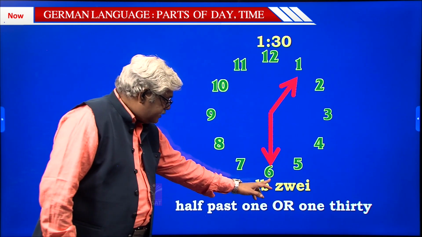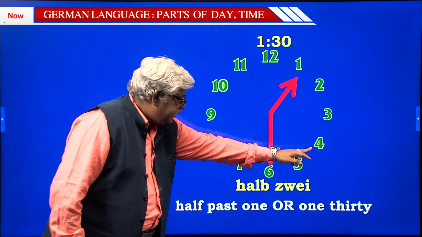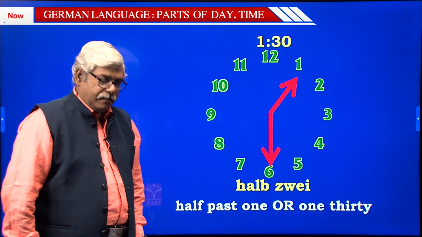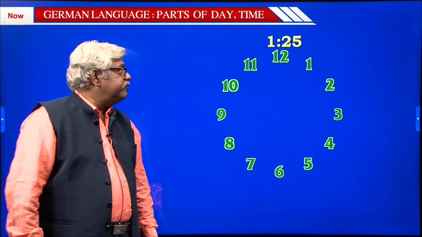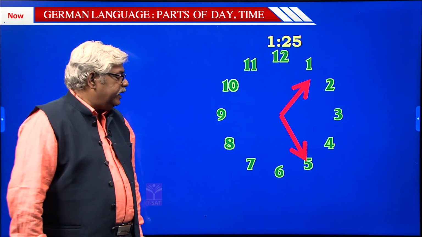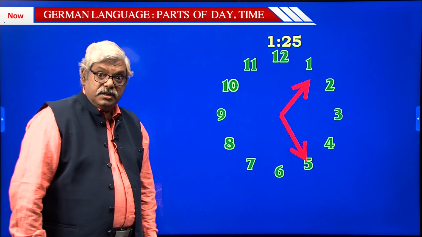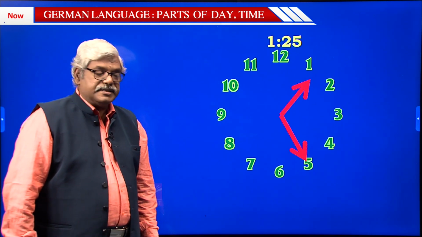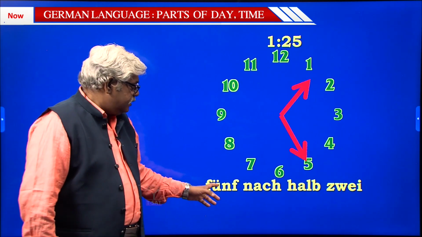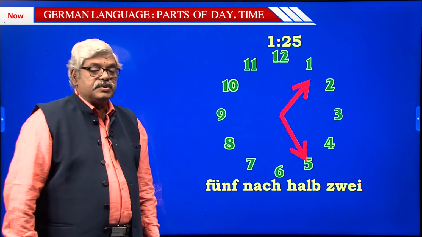So referring to this, we will now check how 21 onwards works. So 21, 22, 23, 24, 25. So 1:25 would be how much? How many minutes are there for 1:30? 5 minutes are there. So that's why it says 5 vor halb 2.